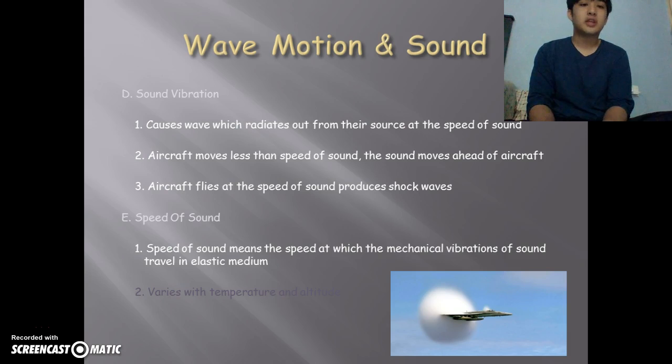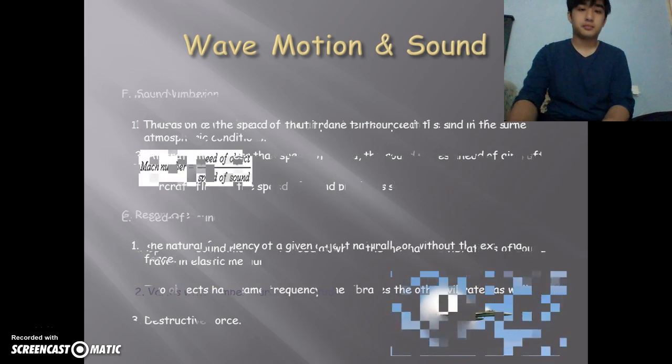Sound vibration causes waves which radiate out from their source at the speed of sound. As an example, when an aircraft moves at less than the speed of sound, the sound moves ahead of the aircraft. When the aircraft flies at the speed of sound, it produces a shock wave. Speaking about the speed of sound means the speed at which the mechanical vibrations of sound travel in an elastic medium. It varies with temperature and altitude.